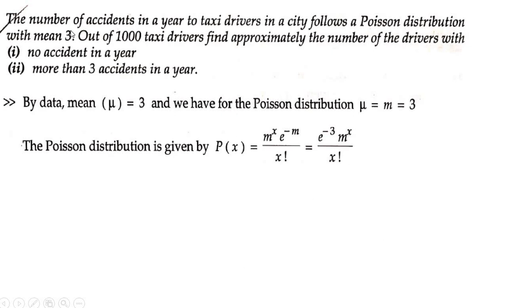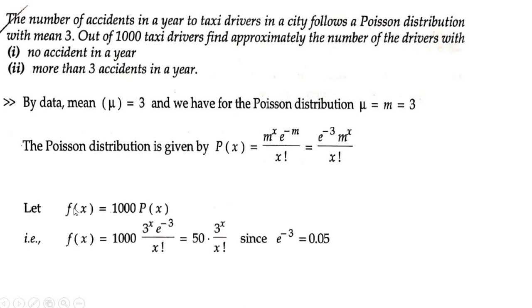What we have to calculate here: the number of accidents in a year follows a Poisson distribution with the mean equal to 3. Out of 1000 taxi drivers, we need to find the approximate number of drivers with the accidents. So 1000 we need to calculate. So P of x is equal to this. So 1000 into P of x is equal to f of x. So f of x is equal to 1000 into P of x.